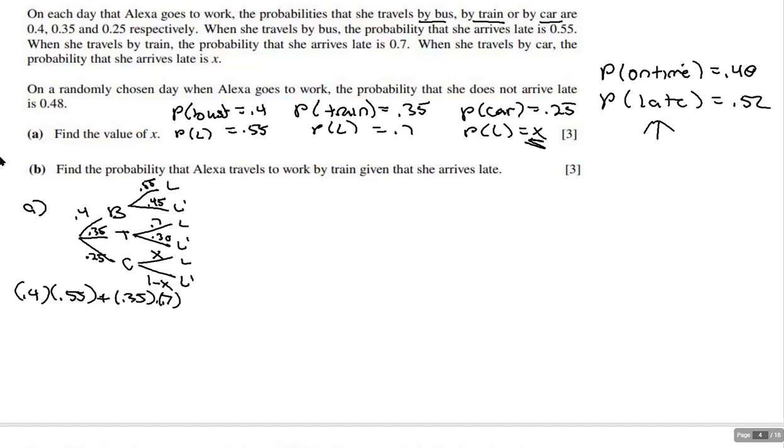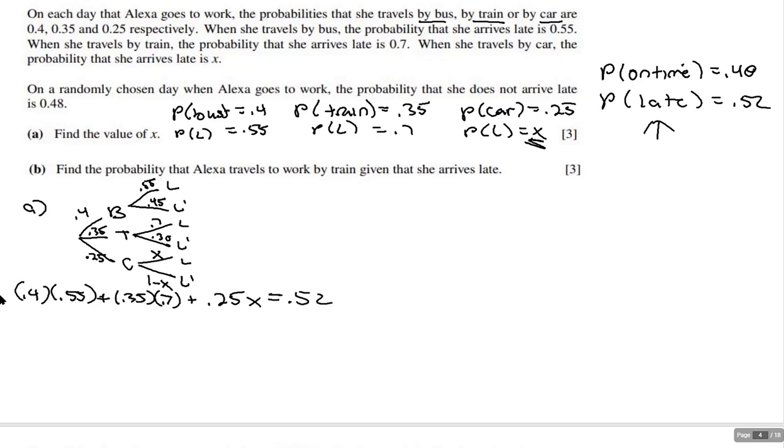And then what I'm going to do is multiply times the probability of being on the car and being late, which is going to be plus 0.25 times x. Now, this is when they're late, this is when they're late, this is when they're late. When I put them all together, it should equal 0.52.